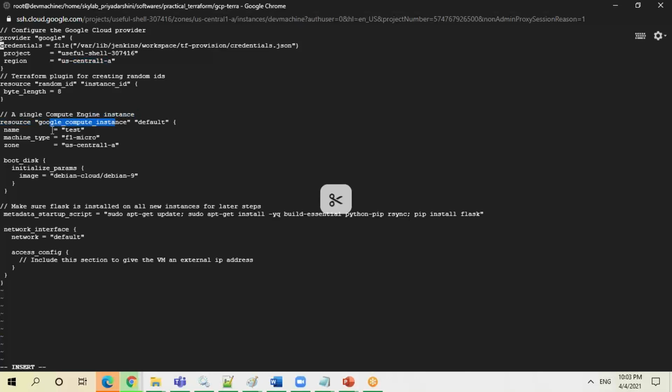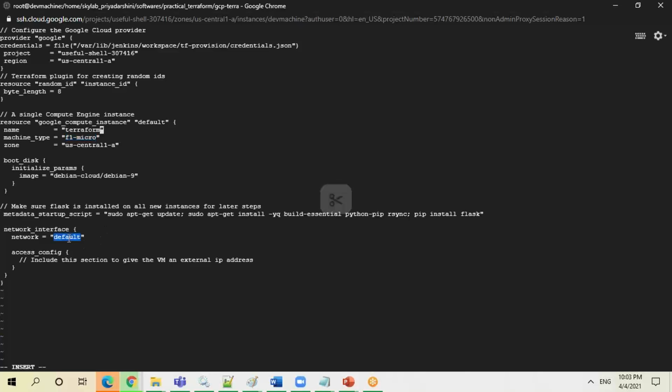Now that instance where I'm going to create, what is the name of the instance? Let's assume my instance name is called Terraform. Any name you can give, but it should be very specific to the project. What type of instance is it? F1 micro. This you will get from the Google Cloud instance types, like in AWS you have T2 micro, M3 large, X3 large, and all. Similarly, here it will start with M1, N1, and all, right? F1 micro means it's the minimum one. What is the zone? These are the mandatory parameters, guys. Without these parameters, you cannot go.